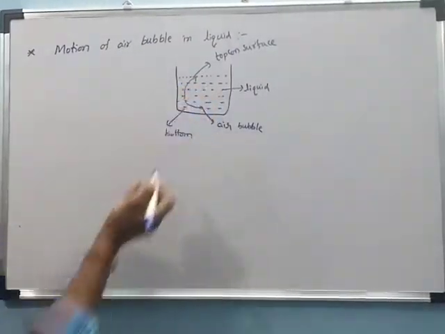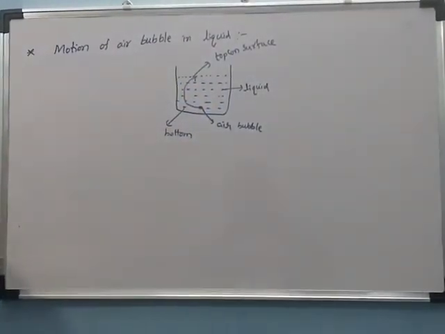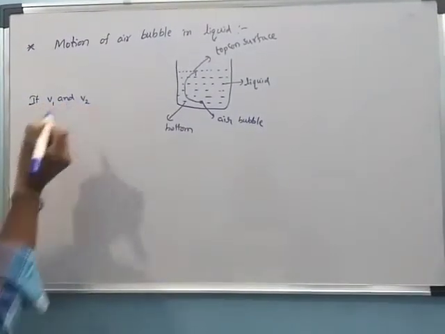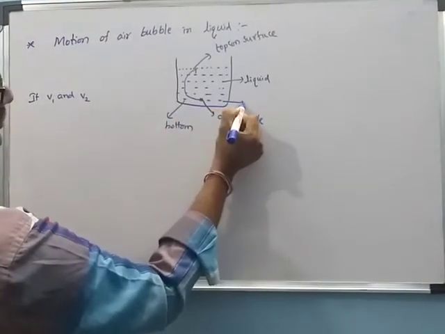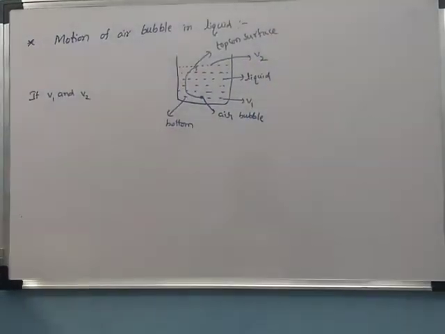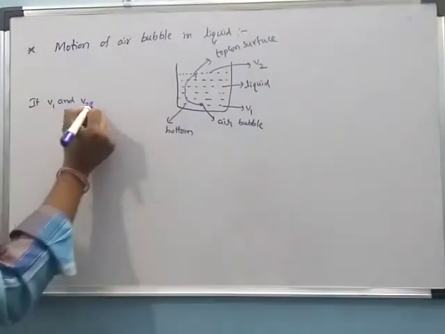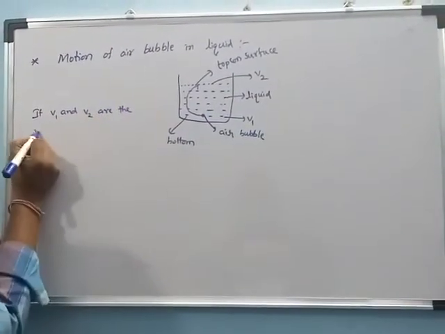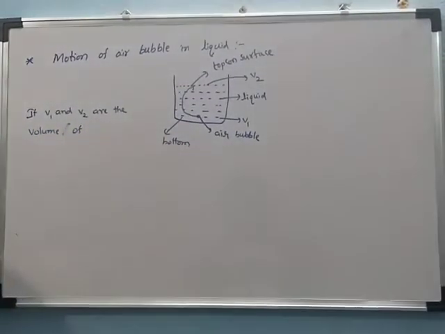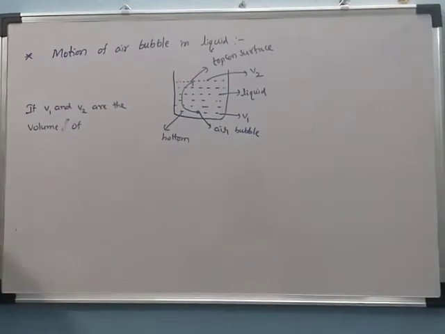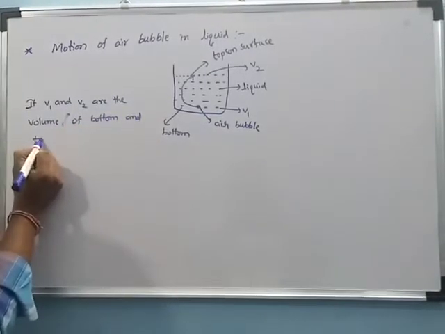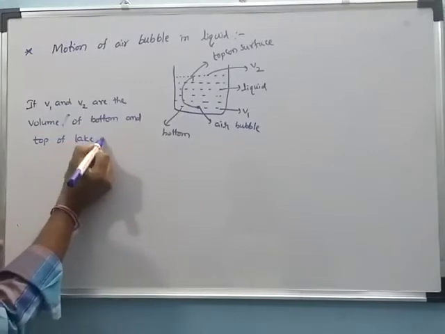Now this air bubble is moving from the bottom to the top of the lake. What will be increasing? Its volume will be increasing. Let V1 and V2 be the volumes. At the bottom we consider the volume V1, and at the top we consider the volume V2. So V1 and V2 are the volumes at the bottom and top of the lake or container.